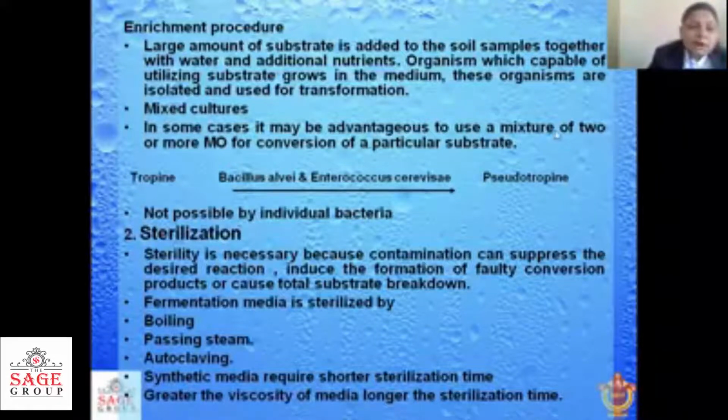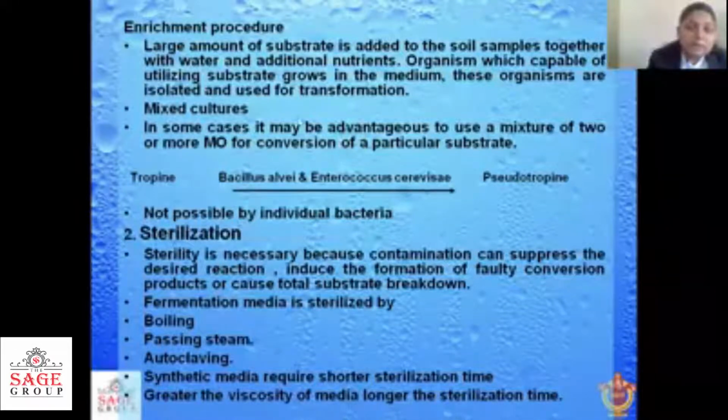After selecting the microorganism, we have to sterilize it also. The medium, completely, in which we are going to convert the substrate into the product, should be sterile. There are two main points: first we select the microorganism, and then the medium should be able to convert that substrate into the product. It should have the particular requirements or nutrients, so that the microorganism uses those nutrients to convert that substrate into the product.